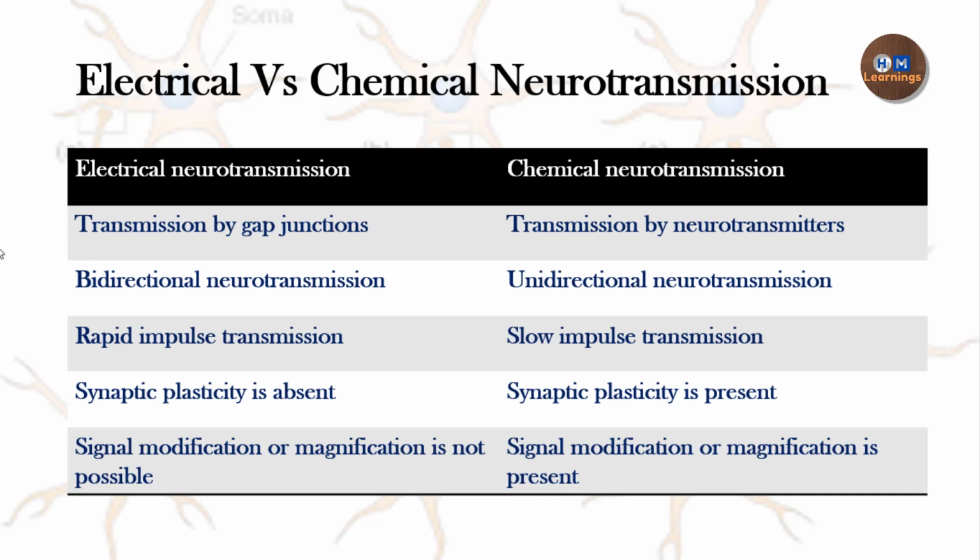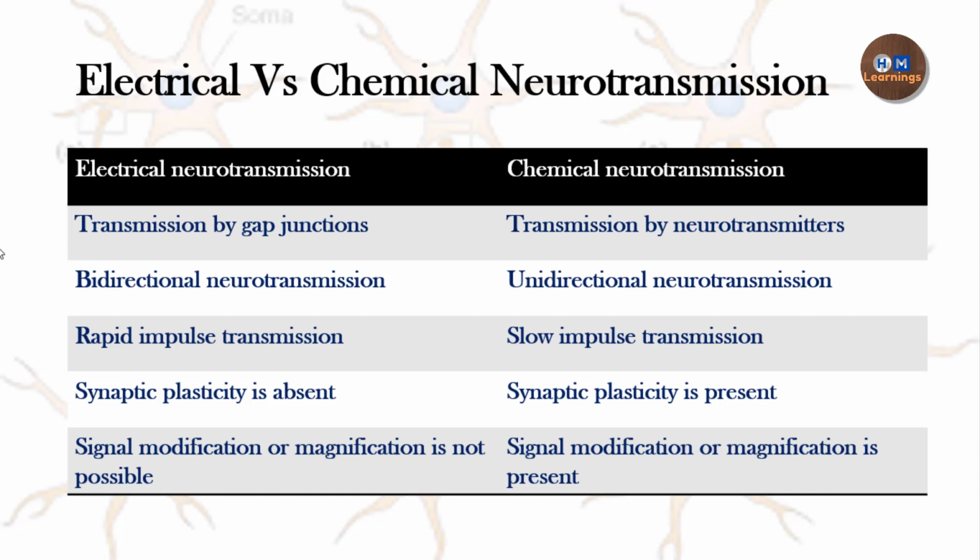So that's why there will always be unidirectional transmission from the presynaptic to the postsynaptic neuron. Then, rapid impulse transmission happens in electrical neurotransmission. Why? Because it involves a single step. It is not a complex process, it is a very simple process. But chemical neurotransmission involves a lot of steps, and that's why it is really time consuming.